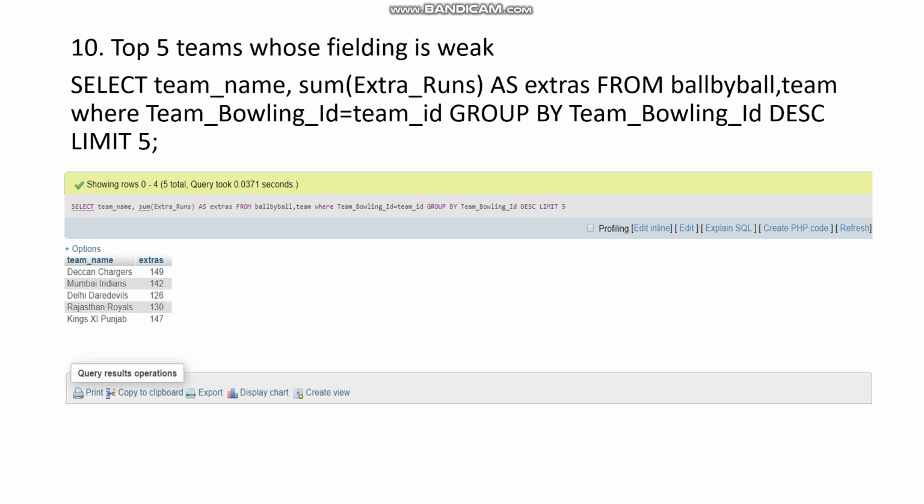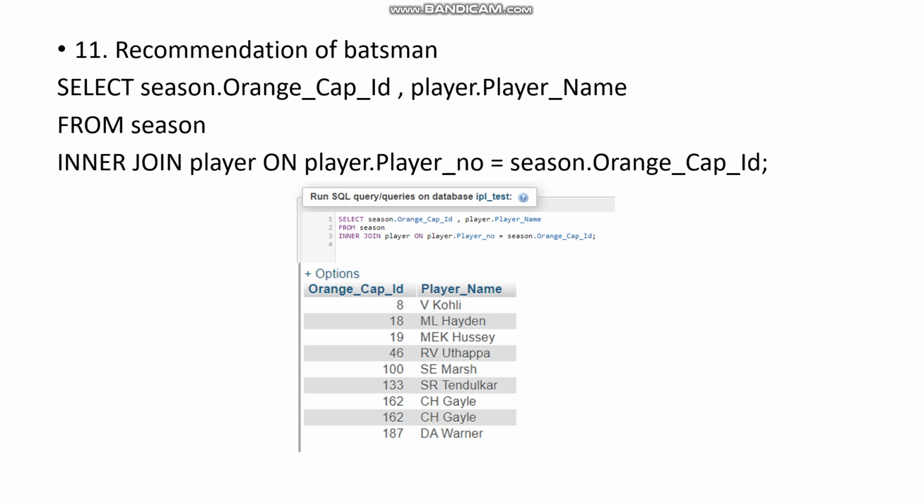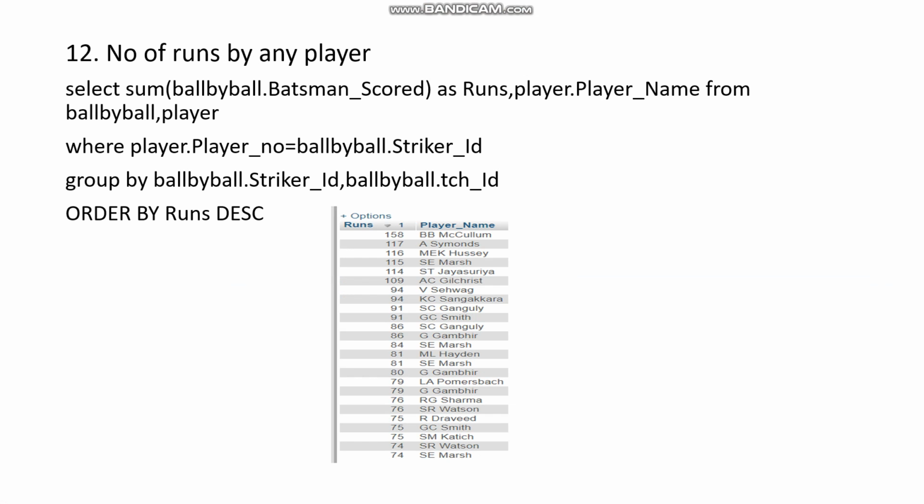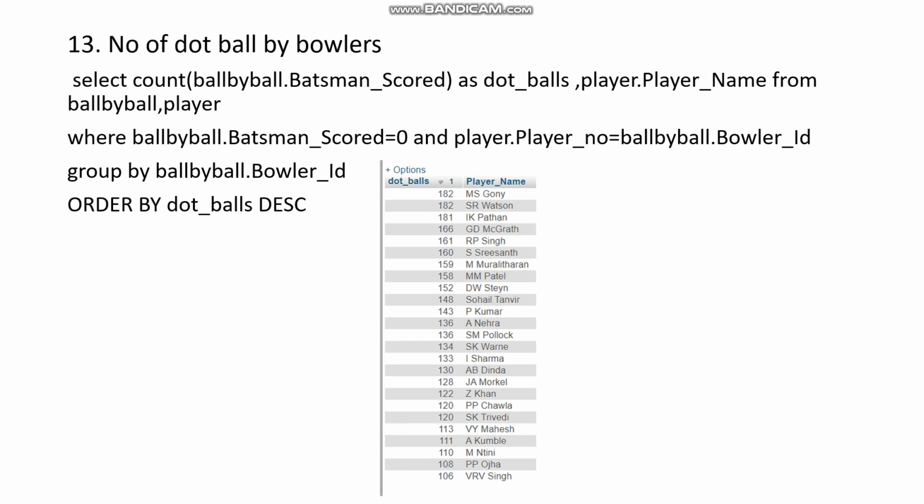Top 5 teams whose fielding is weak is determined by the extras they have conceded. Orange cap is considered for recommendation of batsmen. 12th variable is the number of runs scored by any player. Next variable is of number of balls bowled by a given bowler.